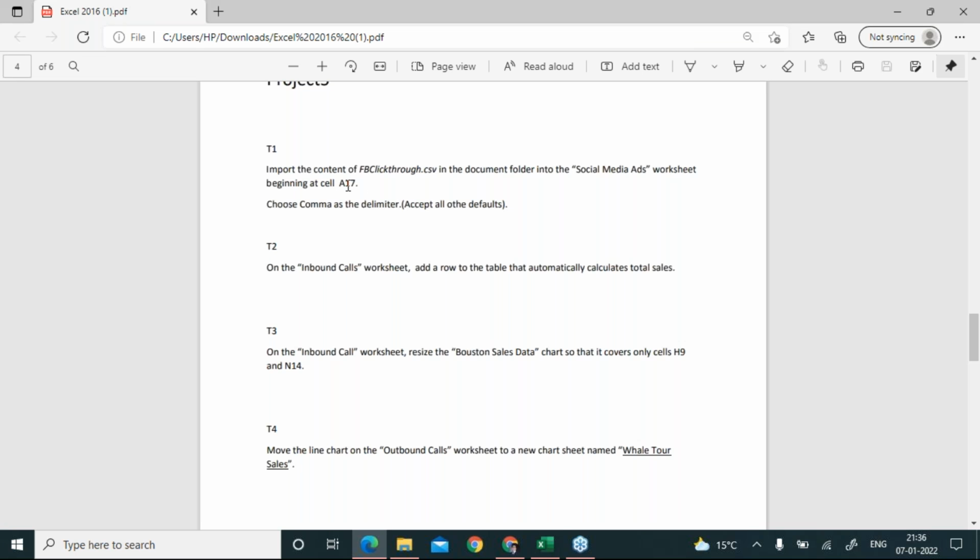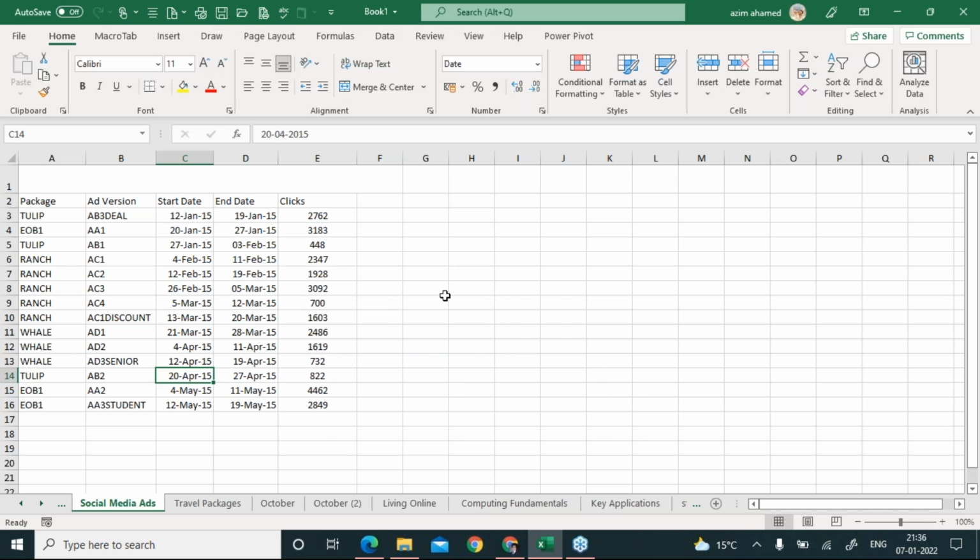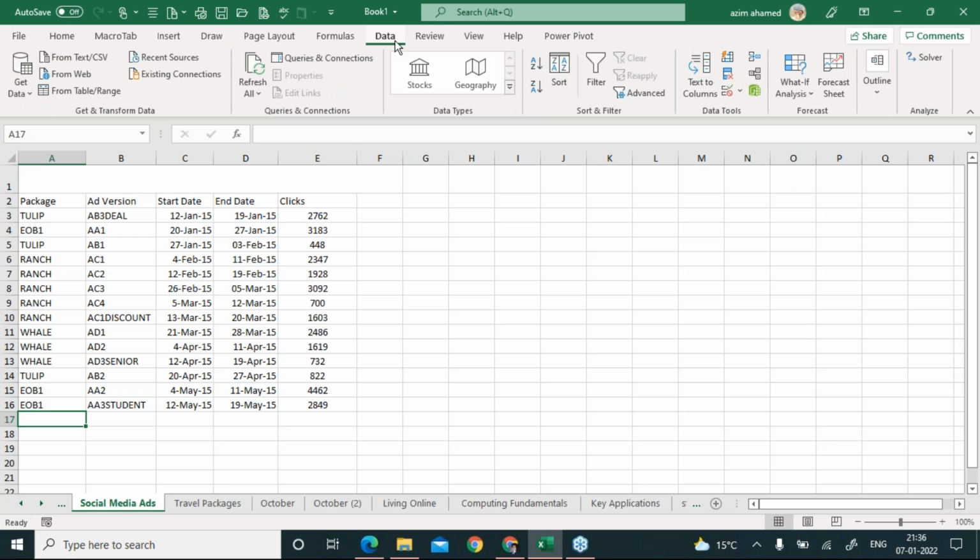The question says beginning from cell A17, so your cursor should be on A17. I have to select A17. Now everybody, focus here and see how you get to import an outside file in Excel. You have to be in the Data tab first.